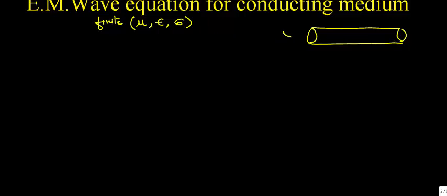And suppose an electromagnetic wave is made to pass through this wire. This is the electromagnetic wave and this is the wire, or we can say the conducting medium.